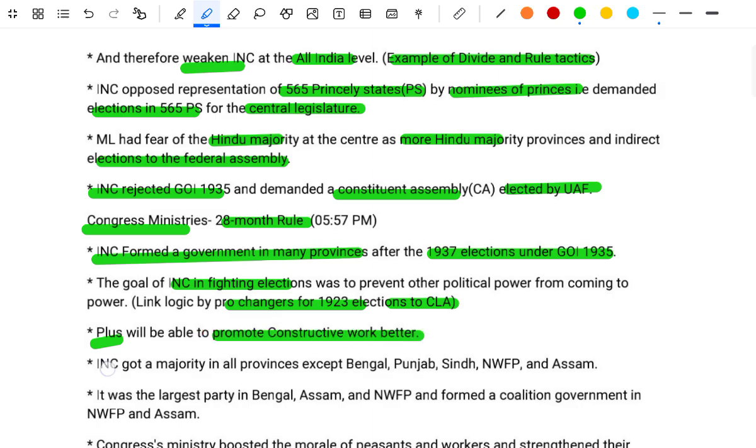The INC got a majority in all provinces except Bengal, Punjab, Sindh, NWFP and Assam. It was the largest party in Bengal, Assam and NWFP, and formed coalition governments in the NWFP and Assam.